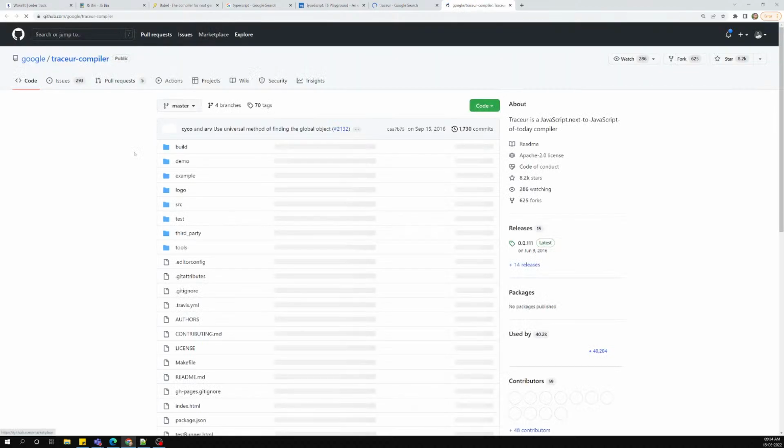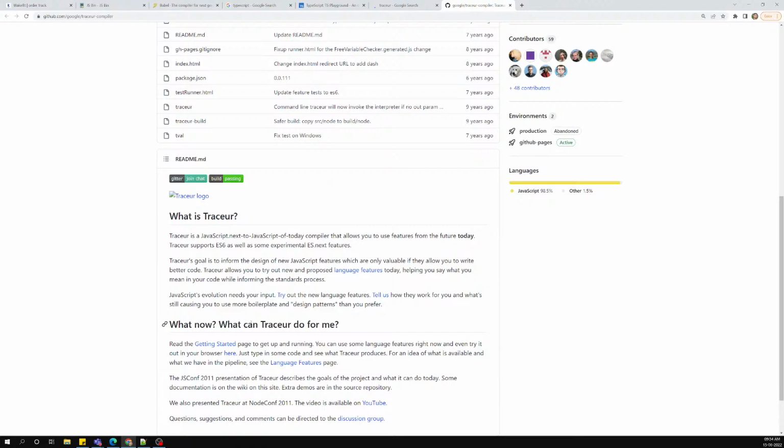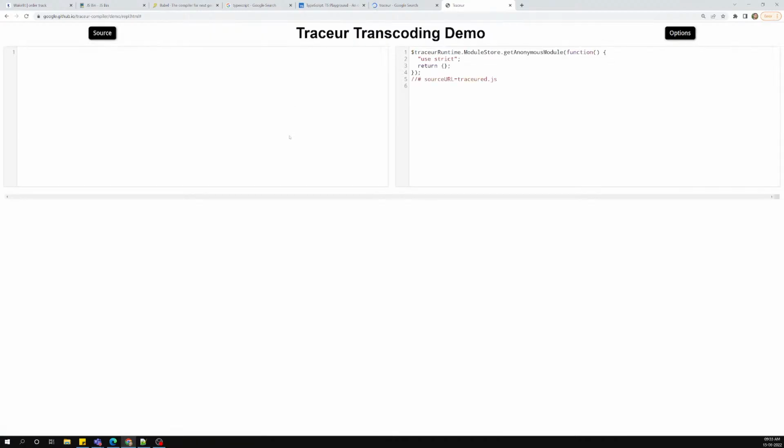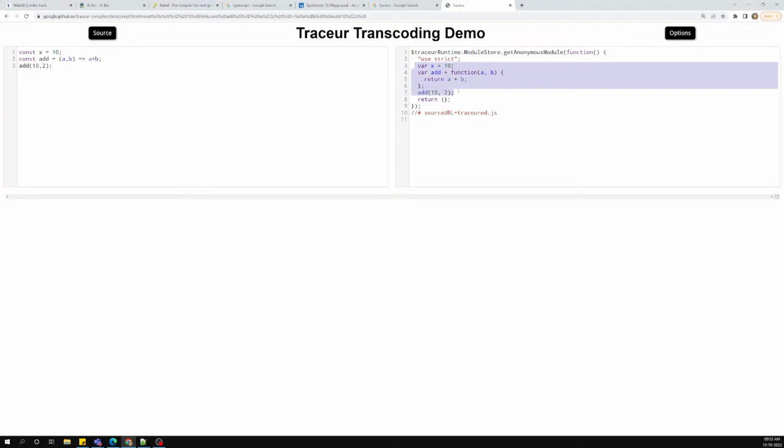Same code we'll try to copy. Yeah, here this is the demo. And here let's try to paste the same thing. So here you'll be able to see where x is equal to 10. The same code you'll be able to see. But it is wrapping it in a runtime function, the Traceur runtime module. It is trying to wrap it in a function. So this code looks somewhat weird. When we are trying to see that compilation file, it looks somewhat weird, right? Because of that reason, this has failed.